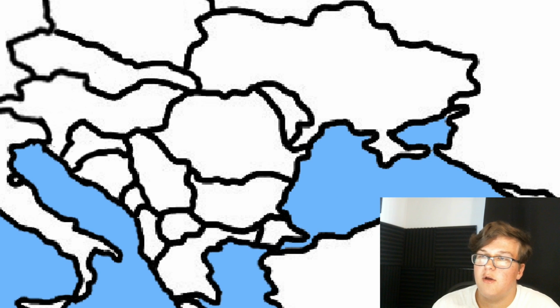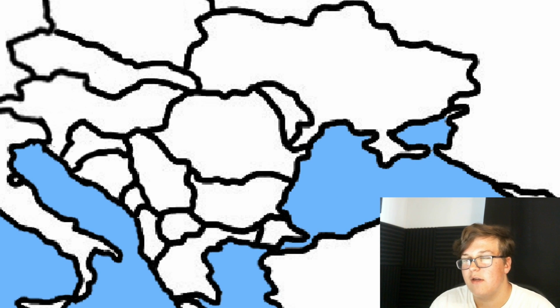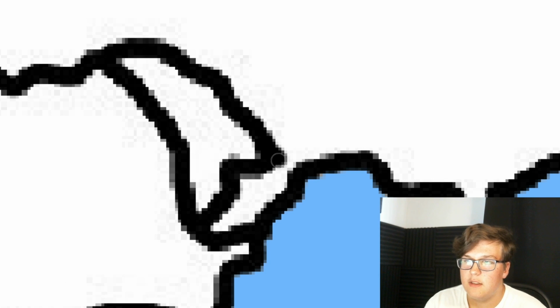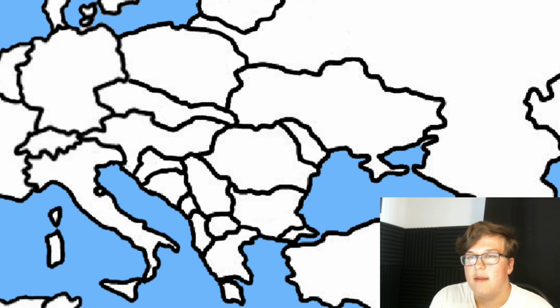Now, what do I do about the Balkans? Because I cannot touch a single country down here without someone getting really angry at me. Oh boy. I'm gonna make a thick Bulgaria, so let's cut back these borders right here. Sorry, Turkey, you're getting kicked out of Europe. Actually, no, I'm not going to kick Turkey out of Europe. I'm going to give them a little bit of land down here so they can stay in Europe. Bulgaria, you can have a little bit of Greece. Coming over to Moldova, I'm going to allow you access to the Black Sea, so you can now go down there. And yeah, that's all I'm doing for the Balkans, because I don't want to make anyone else mad.